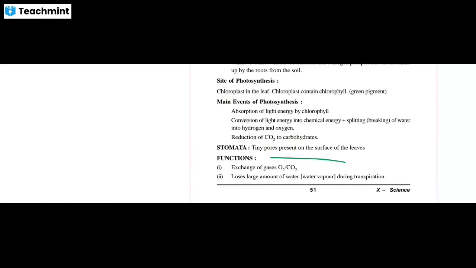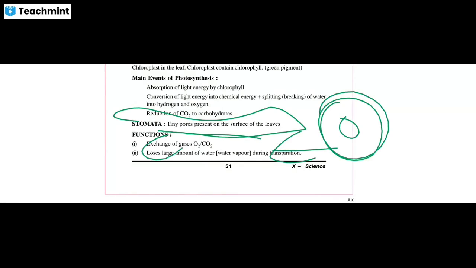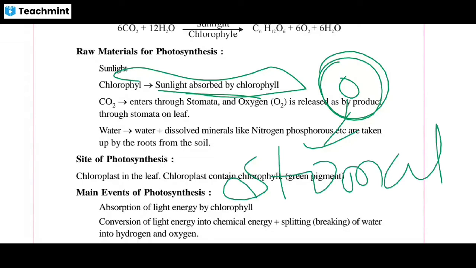What is stomata? Stomata is nothing but a teeny pore present on the surface of a leaf, and that teeny pore is protected by a layer called the guard cell. So someone protects that teeny pore. You say that the stomatal pore is protected by guard cells. They protect the stomata, the teeny pore.